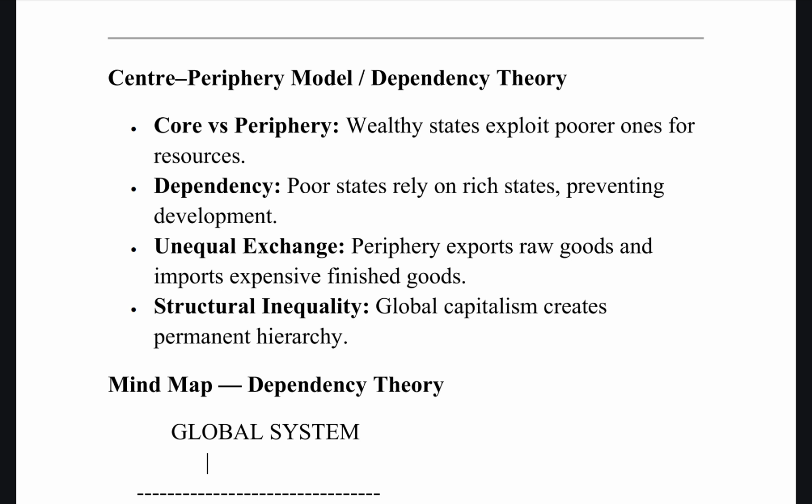It is always the US that is rich, right? There is no way, no matter whatever we try, an African nation becoming that rich at this point of time. So that is the idea of center periphery model, and that is central toward Marxist theory. So for conclusion, we can say they sort of elaborate on how global inequalities exist and how structural factors help in maintaining this dominance of wealthy nations over poor ones.